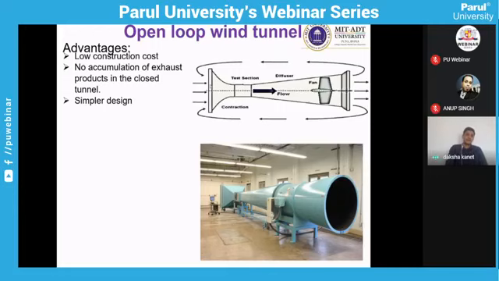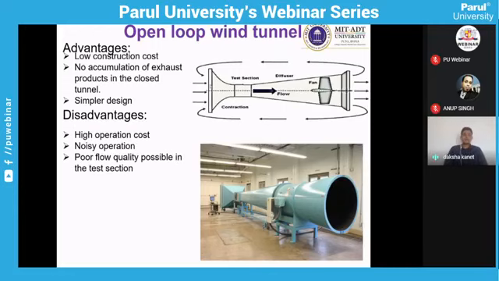But again, it has some disadvantages, like high operating cost, because every time you run the wind tunnel you require new air to be sucked inside, and to suck that new air at the required velocity and pressure you require some power, which is generated by the fan. So you continuously require that to generate the controlled flow. That is why it has higher operating cost.